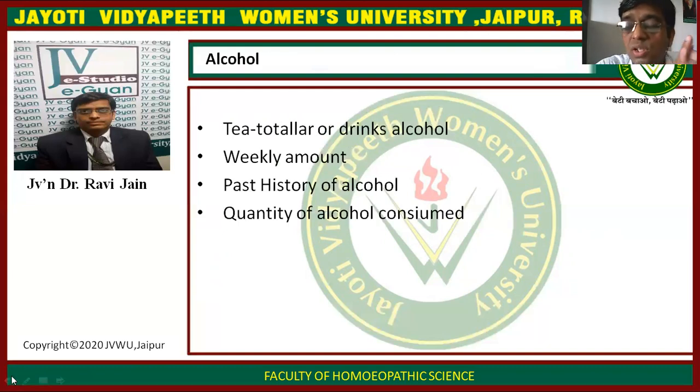In the personal history, you also need to inquire about the friend circle and the locality where the patient is living, because it gives you a lot of idea about the eating habits and addictions of the patient, which can directly affect the GIT and lead to the development of many diseases. So all these things you have to inquire from the patient directly or indirectly in order to get the personal history of the case, especially in case of a GI system disease.